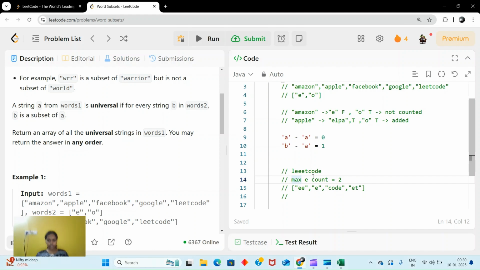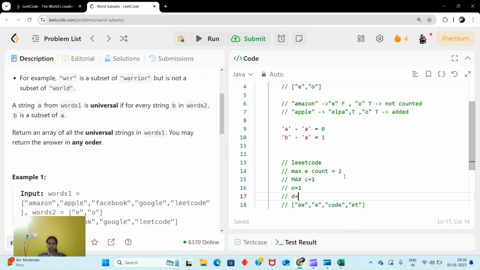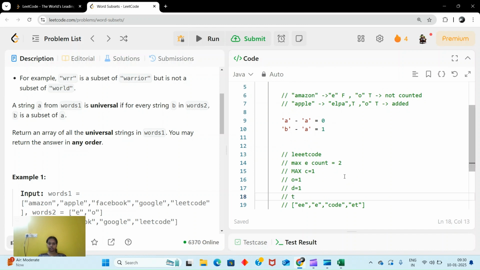Okay. So for this string B, max is 2, but actually there are 3. No issue, right? Because we want a subset. If E is there one time and in our string A we have 3 times, no issue. One time is there, right? So we will count the max of each character. Let's say here for C, how much? 1. O is 1. D is 1. T is 1.